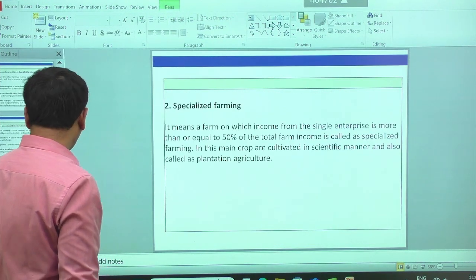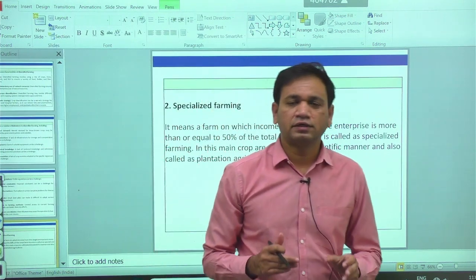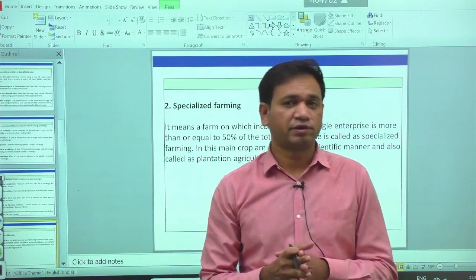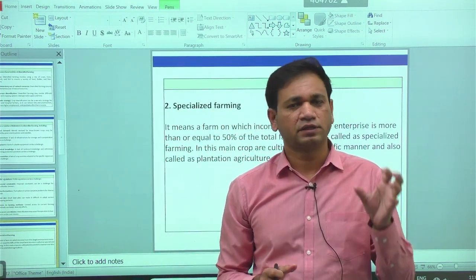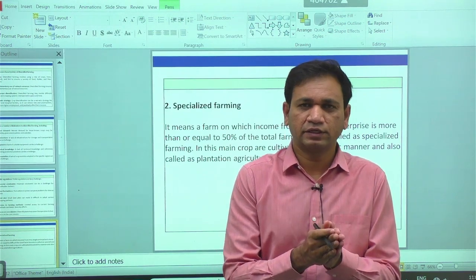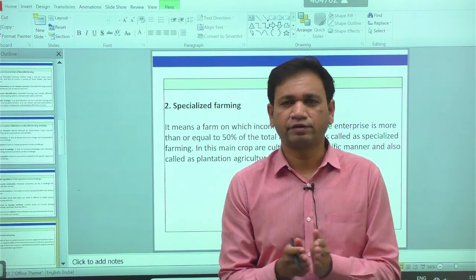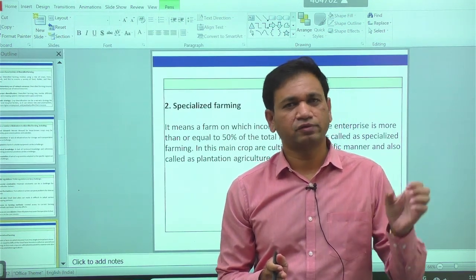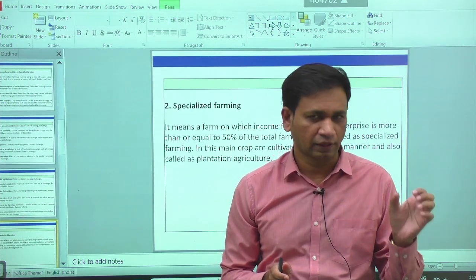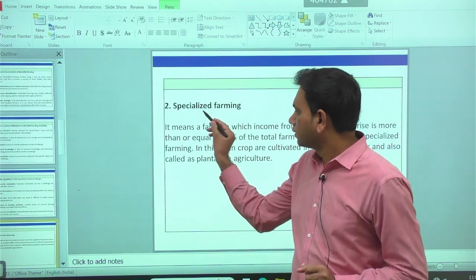Based on the above criteria, the first one is diversified farming. In diversified farming, in the given piece of land, the farmer takes different enterprises, and accordingly all types of risk can be minimized in the given area. Second, we have specialized farming.